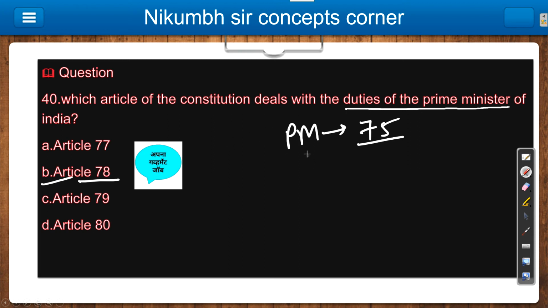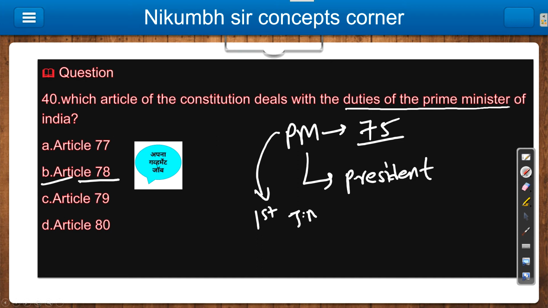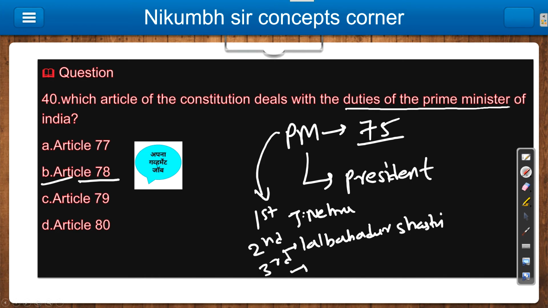The Prime Minister is appointed by the President of India. Already we discussed the first Prime Minister was Jawaharlal Nehru, the second was Lal Bahadur Shastri, and third, Indira Gandhi. You should remember this. And the Prime Minister is also chairman of Niti Aayog, already we discussed. So this was your today's 40 questions.